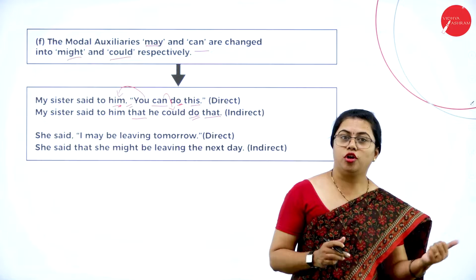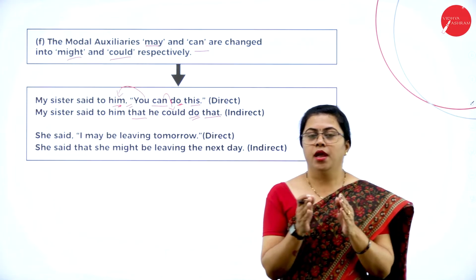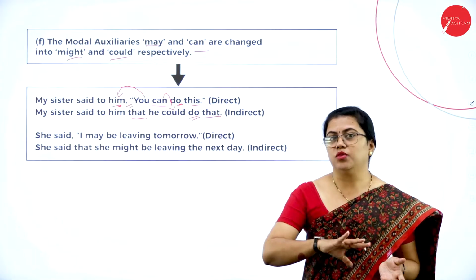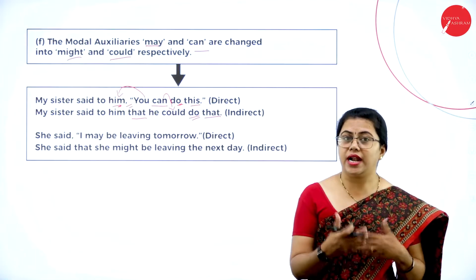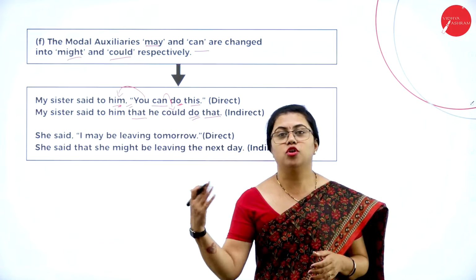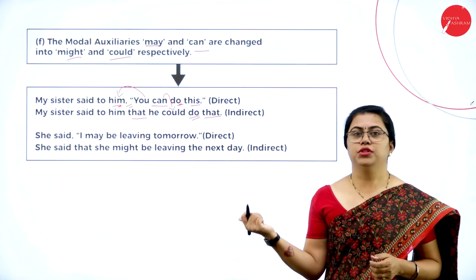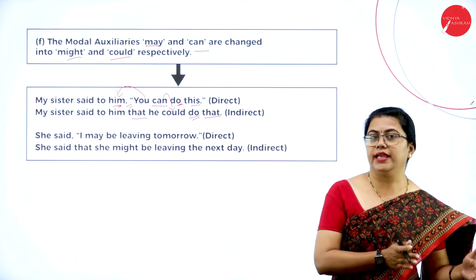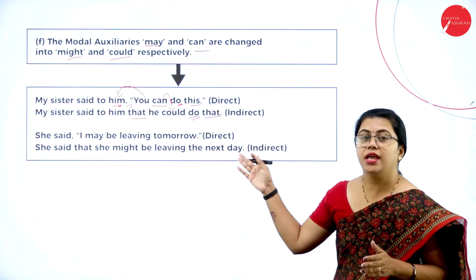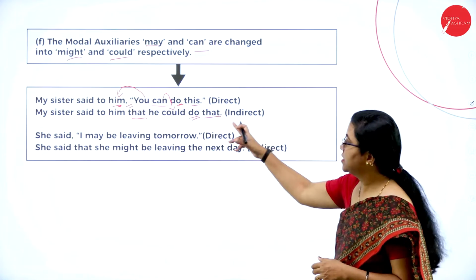So whenever you are talking in that person's absence, or in the absence of that work, it means that work will be over. So that time you have to use it in a different context. You have to use it when it is already over. So here it is that he could do that. You are telling it in the absence of that person, and also after that work has got over. So this is how you do it.